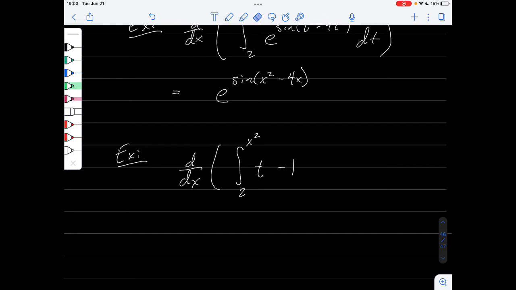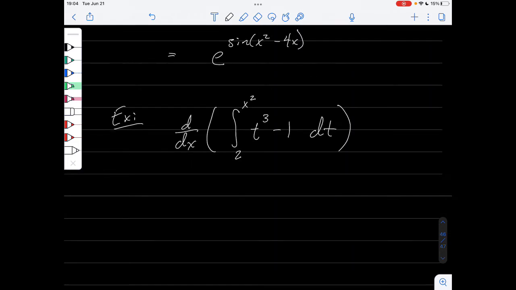Or I don't want to confuse the squareds, so let's make this t cubed minus 1 dt. So this one we can actually integrate using the first fundamental theorem of calculus, and then go ahead and take its derivative. And let's go ahead and do that real quick, and we're gonna see how it kind of relates to what we're about to do.